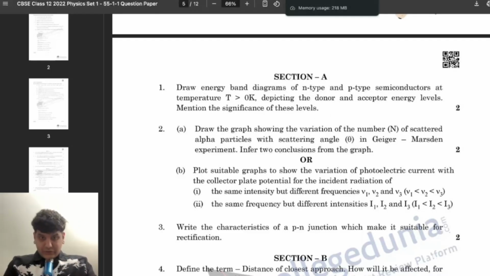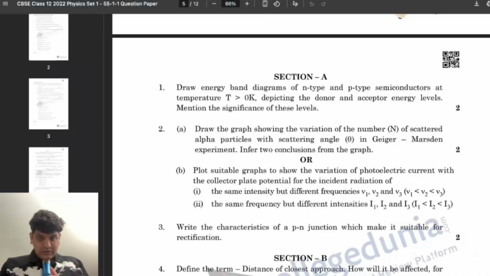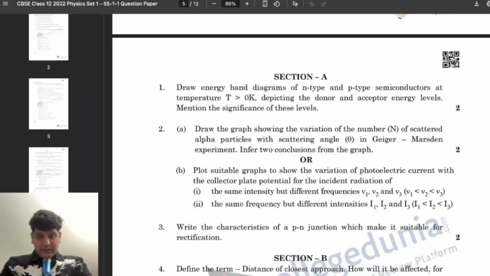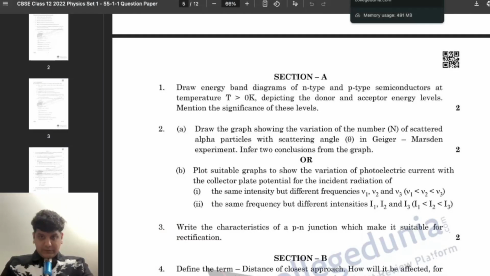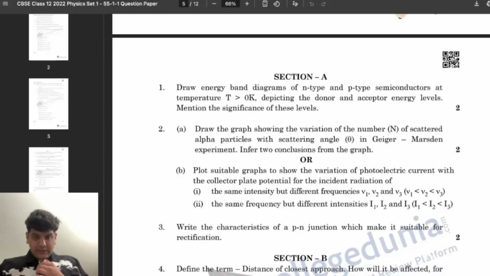Okay. I have to write it down. Draw energy band diagrams for n-type and p-type semiconductors at temperature T greater than 0 Kelvin, depicting the donor and acceptor energy levels.